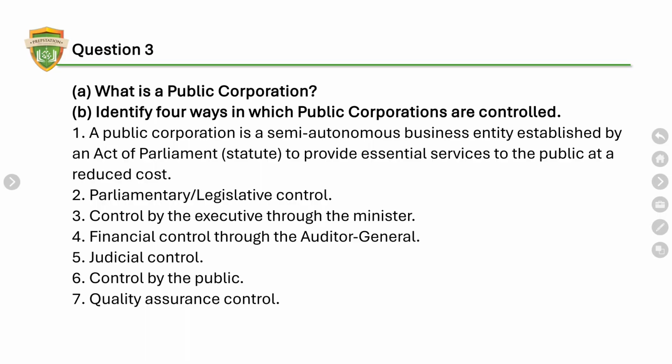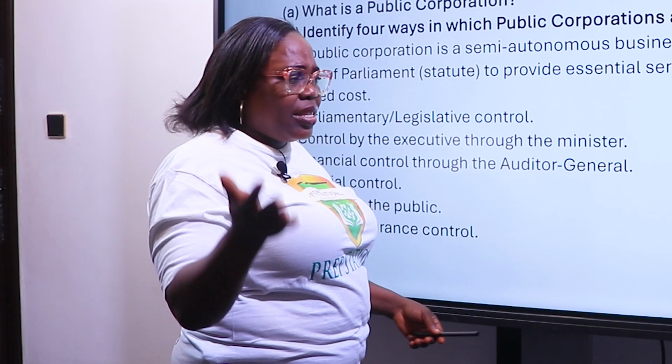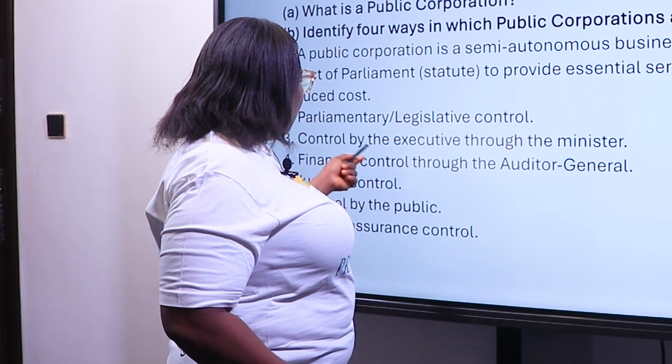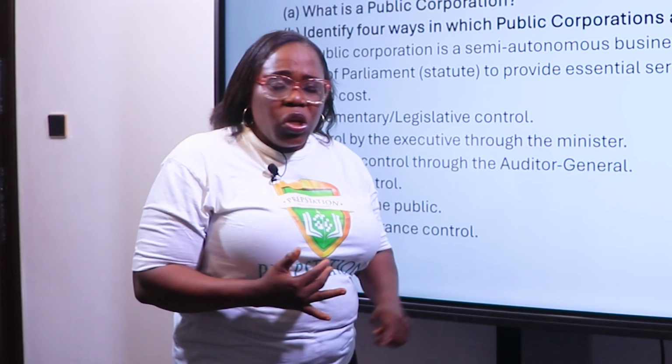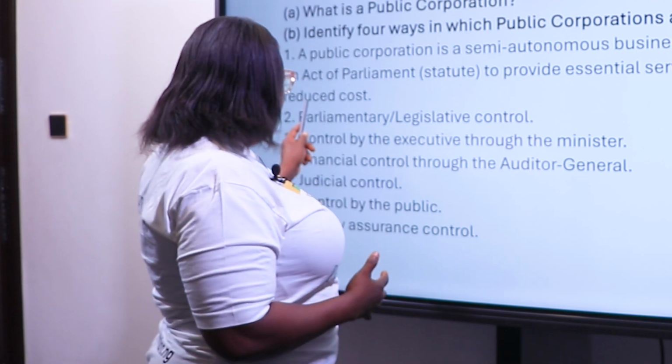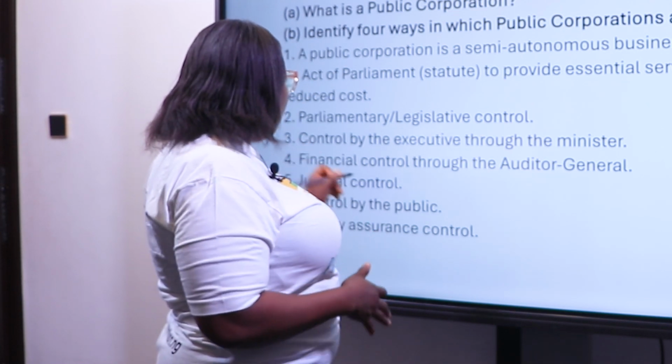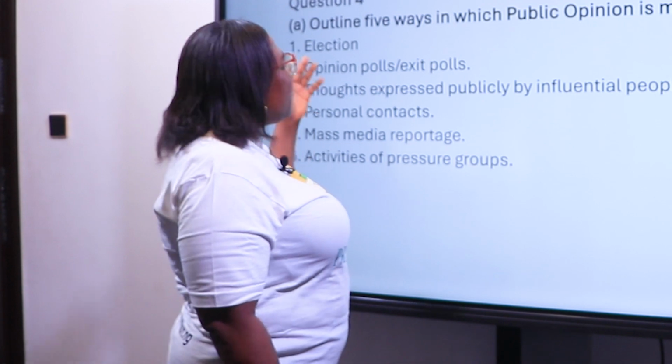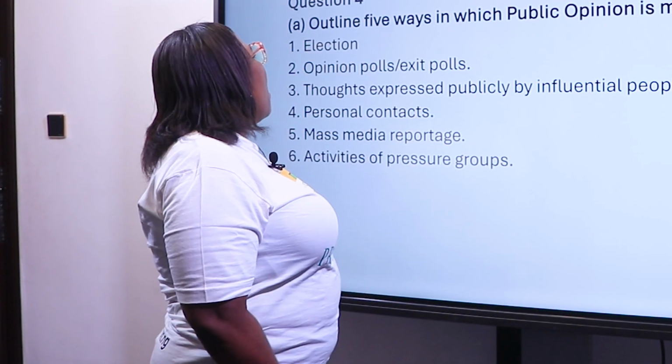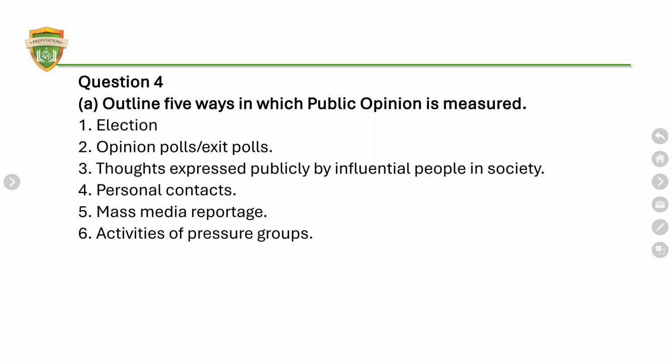Identify 4 ways in which the public corporations are controlled. Remember, if you remember what you learned in your SS2 first term, we talked about financial control, judicial control, name them. So these are the things we are talking about. This question is for 15 marks. Each fully explained point is 3 marks.